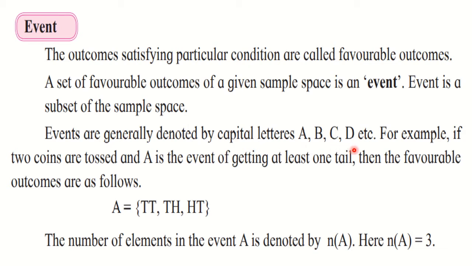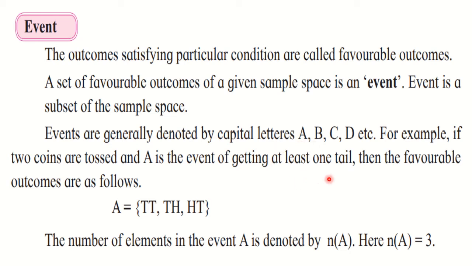For example, if 2 coins are tossed, in the sample space we have 4 sample points: HH, HT, TH and TT. Now we take an event where we want at least one tail.